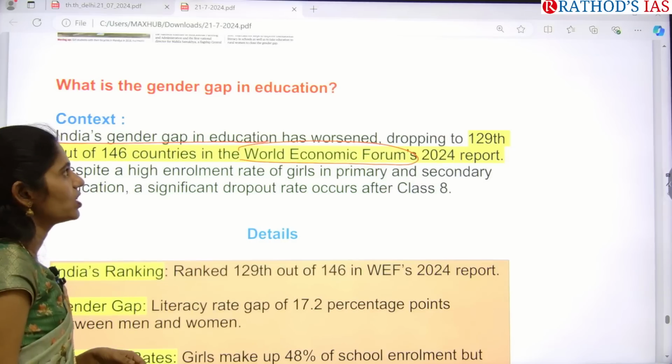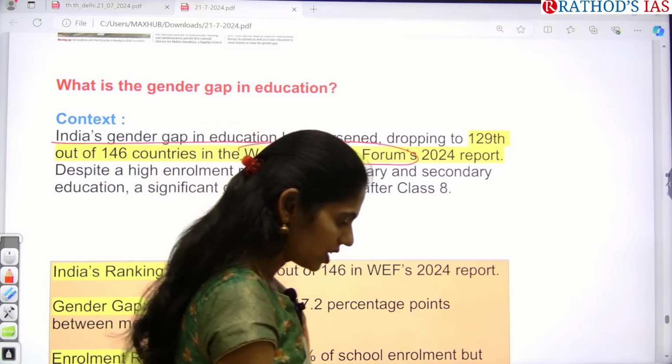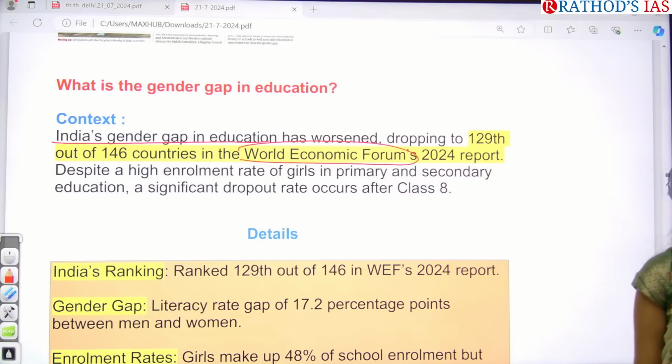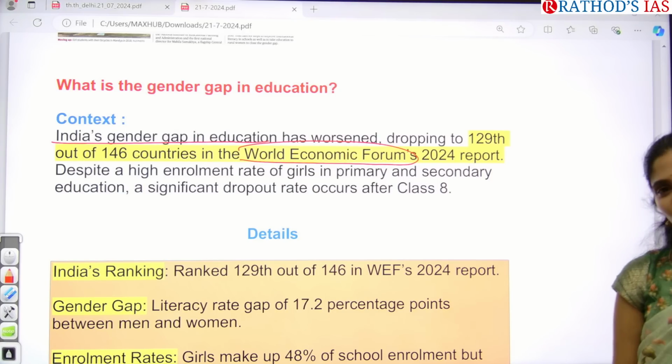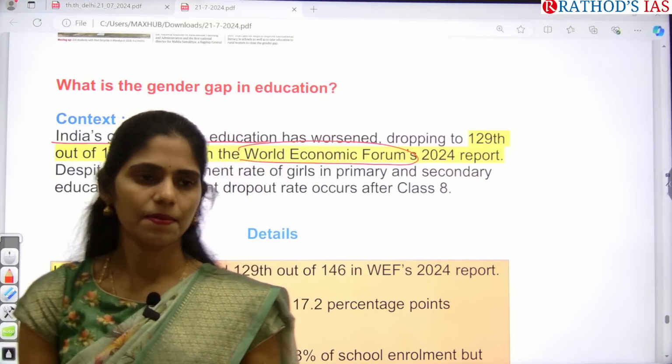So you can get a question: gender gap index released by? Gender gap index is released by the World Economic Forum. In this way you can get a question, or else they will be asking what is India's rank. India's rank is 129 out of 146.